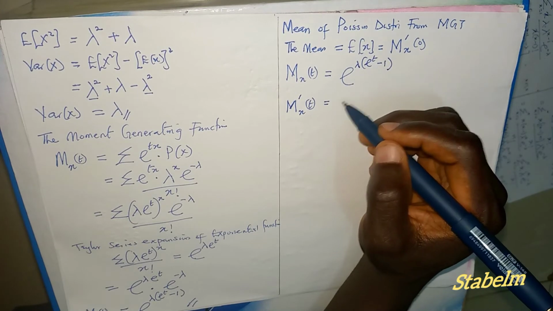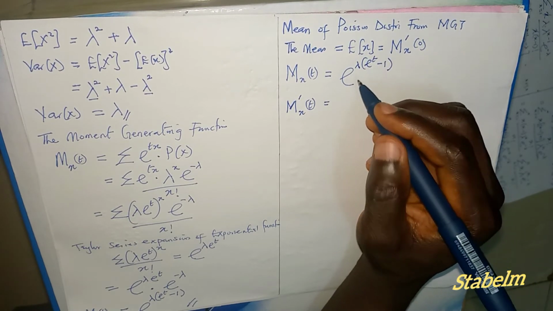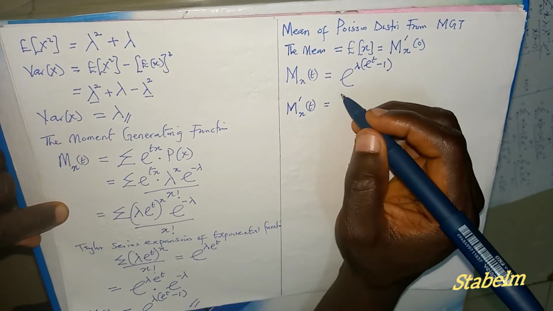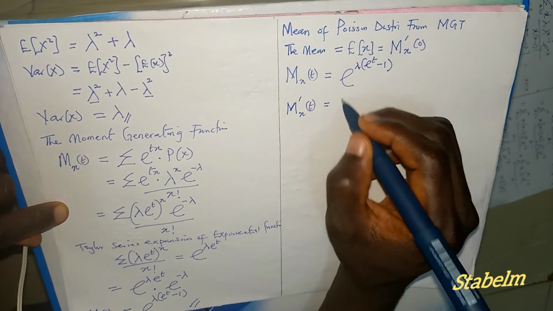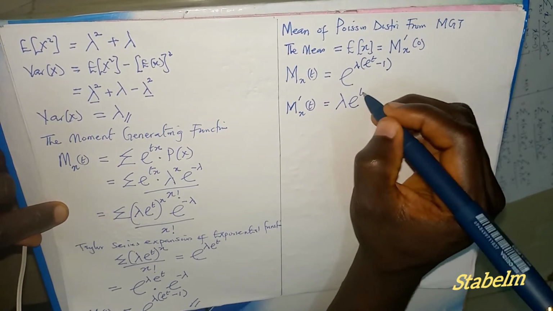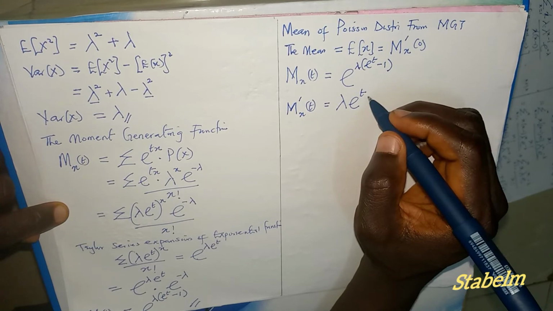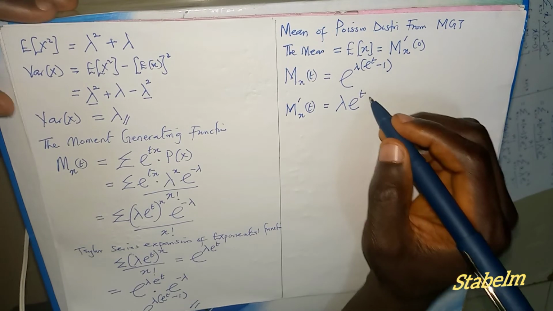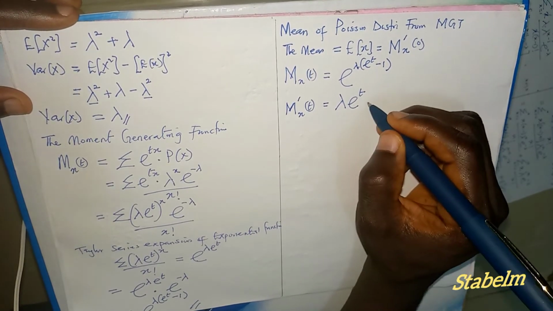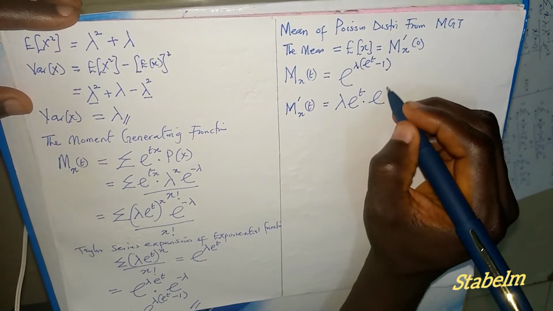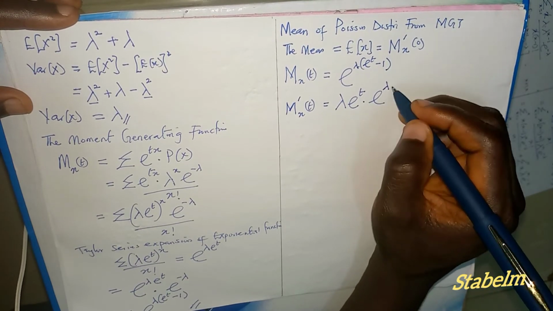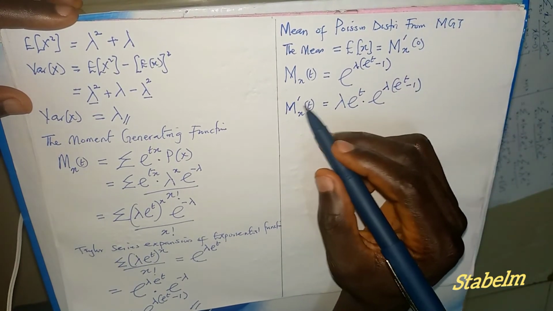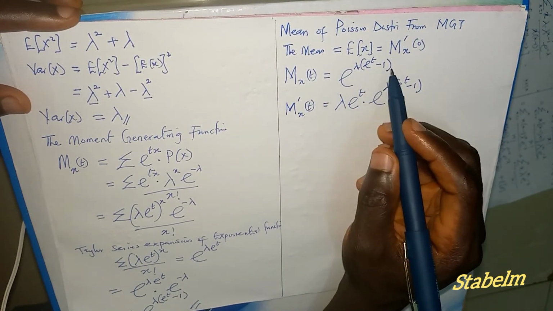If you differentiate this with respect to t, therefore we're going to have lambda exponential t. If you differentiate this, we're still going to have lambda exponential t. Then we're going to have this. This is just like a function of a function. It is lambda exponential t multiplied by exponential raised to power lambda into bracket exponential raised to power t minus 1. This is the first derivative of this moment generating function.